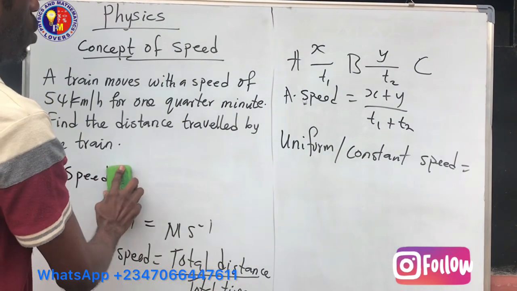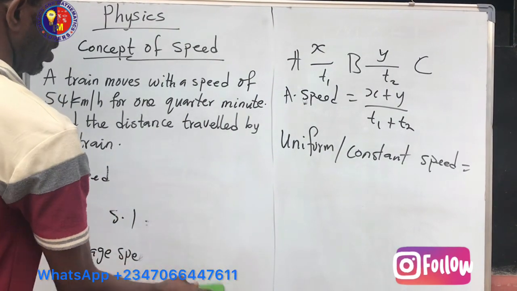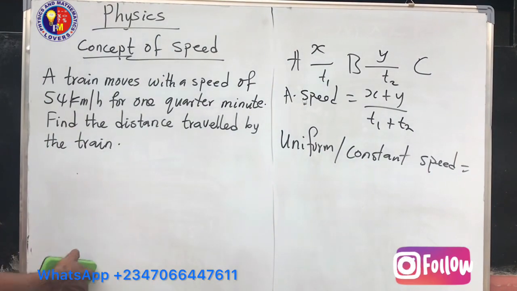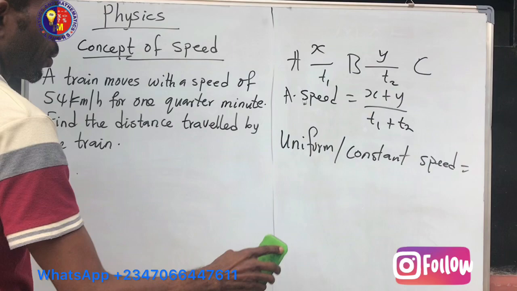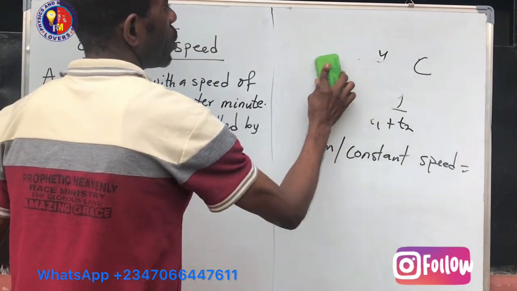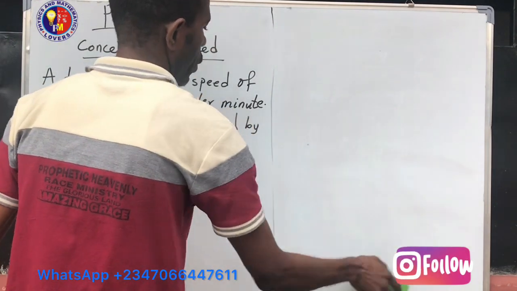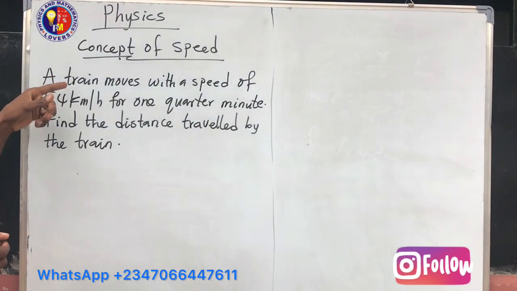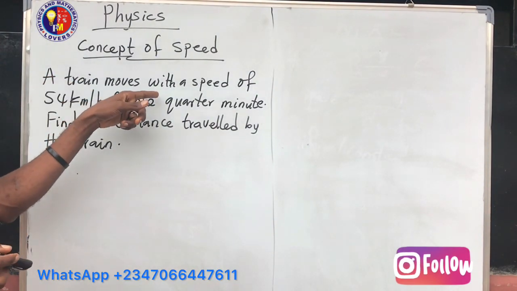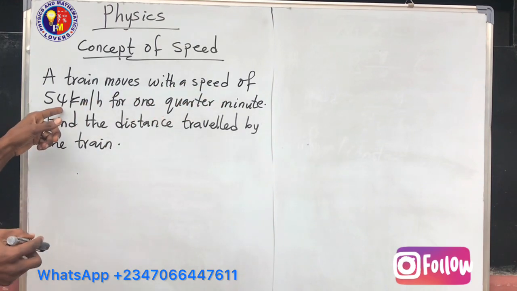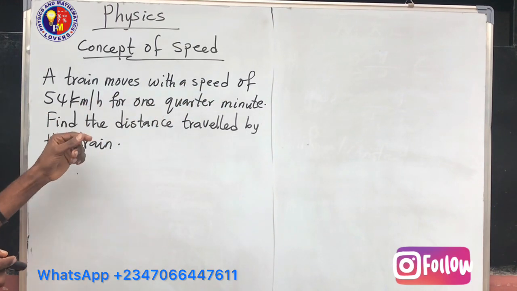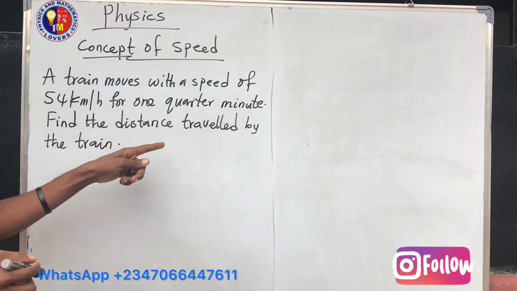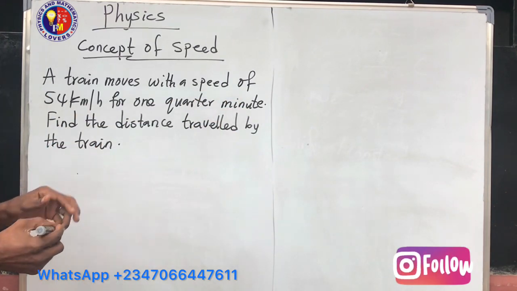All right. So we want to illustrate this concept of speed with an example. There is a question on the board before us, so let's solve it. The question says, a train moves with a speed of 54 kilometers per hour for 1/4 minute. Find the distance traveled by the train.